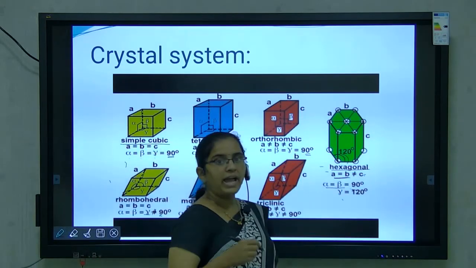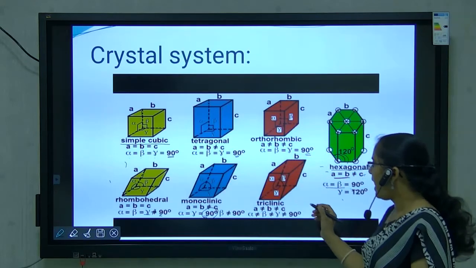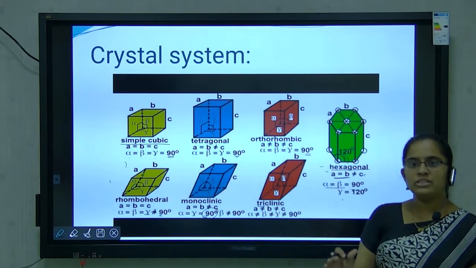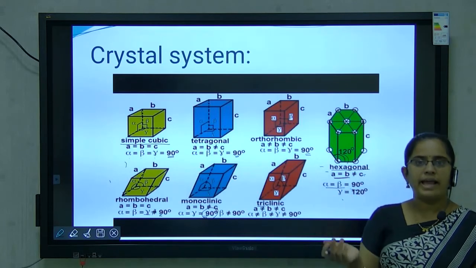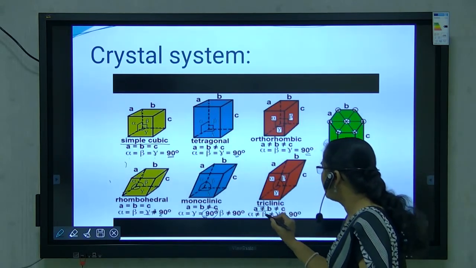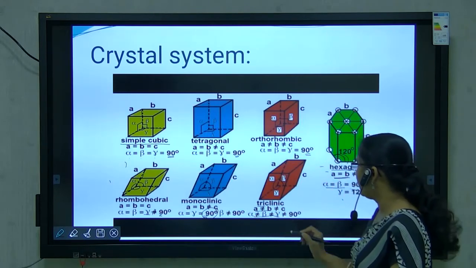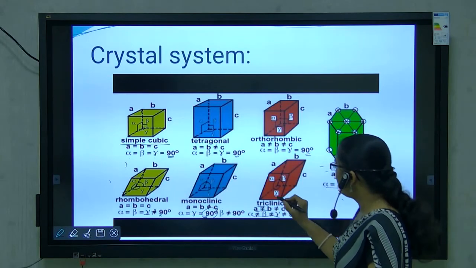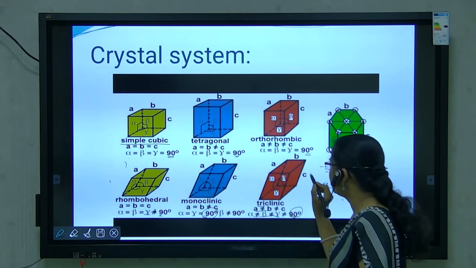Next one is triclinic. What happens in triclinic? This word indicates that tri means 3. They show 3 different bond angles as well as 3 different edge lengths. Alpha is not equal to beta, not equal to gamma, that is not 90, and a is not equal to b, meaning this edge length is different.